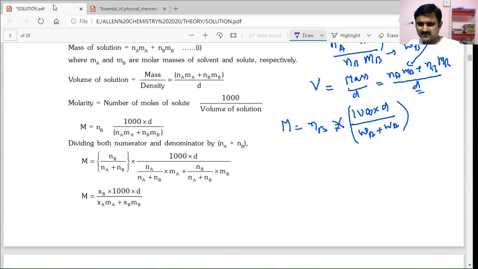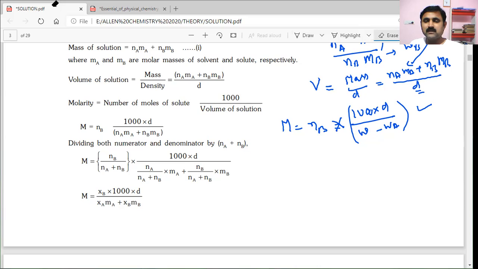How did this volume of solution come like this? Because we have already calculated the volume of solution. Volume of solution is mass by density. So that mass by density we have substituted here, which is separately calculated as NaMa plus NbMb.